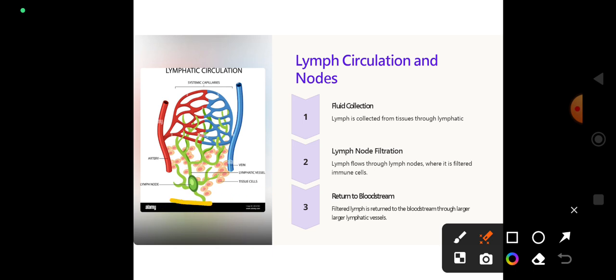This is lymph node, present in the middle of lymphatic vessels. This is called node, and this is tissue cells. Now we can see the diagram of lymphatic circulation.